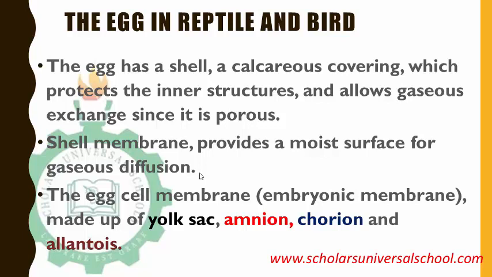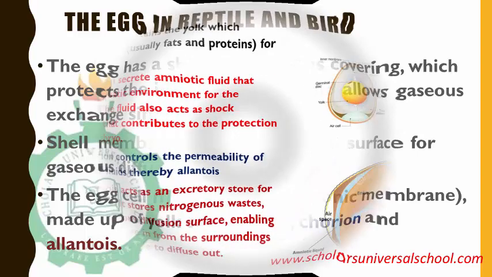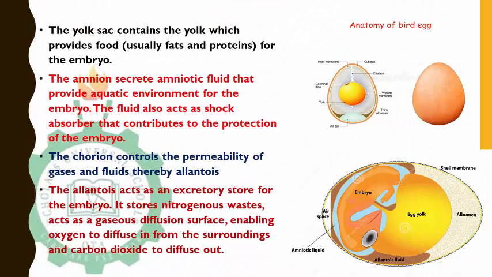Then the egg cell membrane is also called the embryonic membrane. It's made up of four main things. You have the yolk sac, the amnion, the chorion, and the allantois. We are going to check them one after the other. Now, the yolk sac contains yolk. You can see the yolk of the egg. This is the internal structure of the egg.